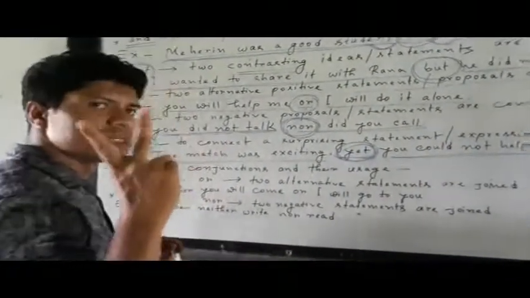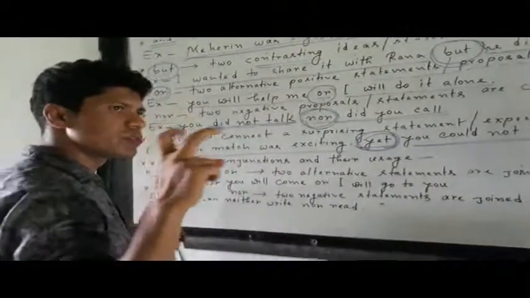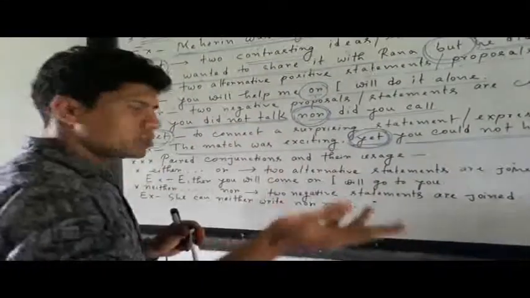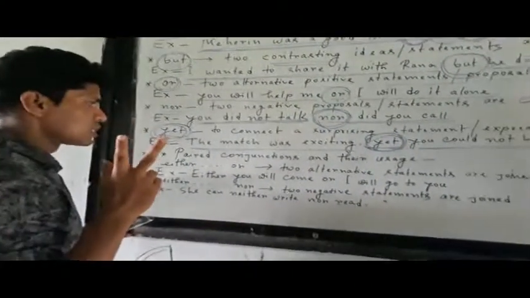Okay, paired conjunctions. Paired means, paired. Okay, you see two fingers, so two, what does it mean? Okay, double paired conjunctions, that is জোড়া conjunction.